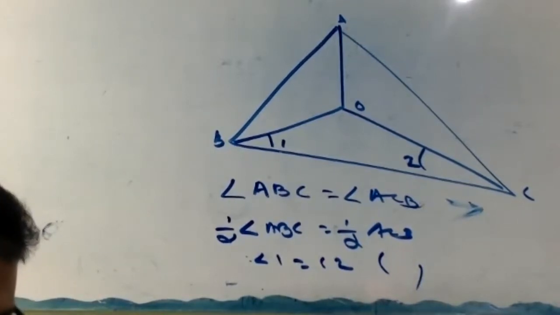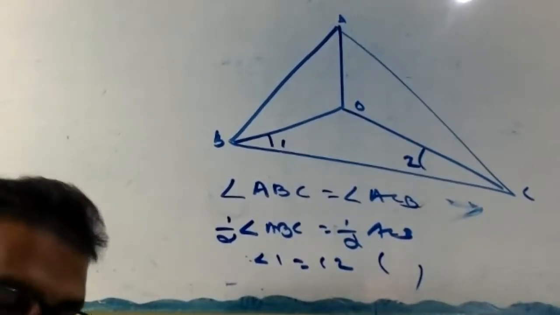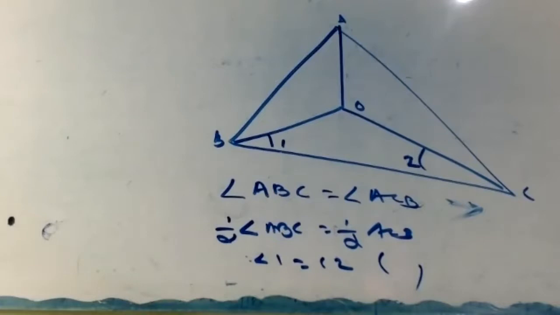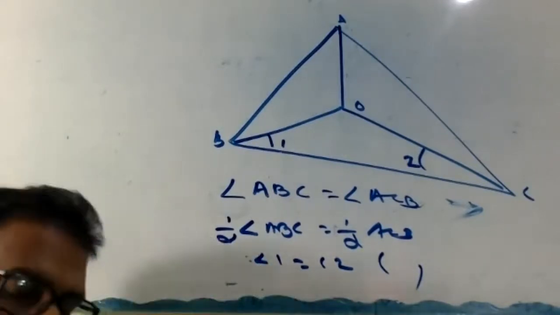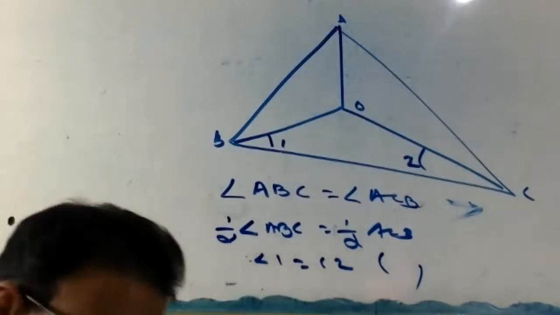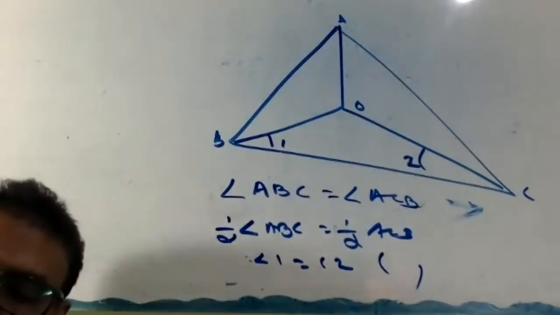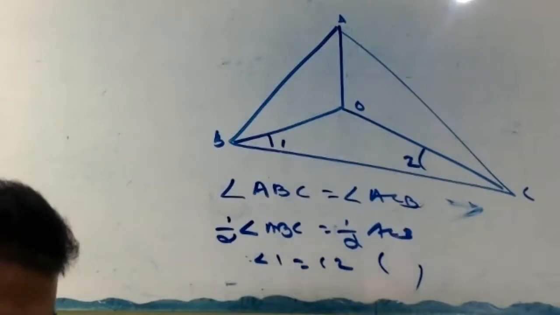In brackets: angles opposite to equal sides are equal.